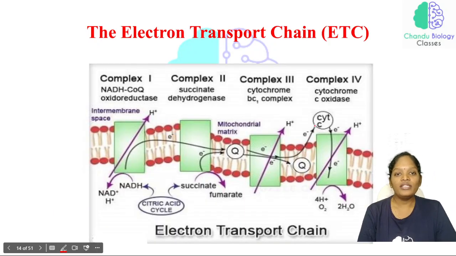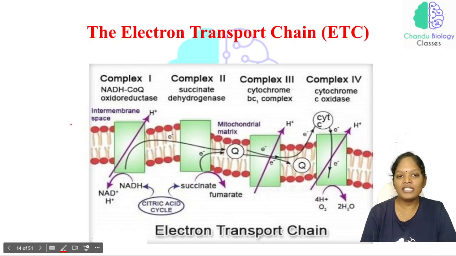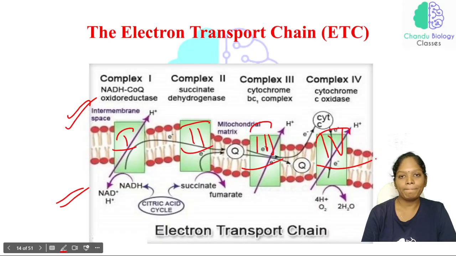So this is the holistic picture. Now if you see the picture, you can easily understand. For the first few slides you won't get anything, but in this slide you can get some idea. See here, this is the intermembrane space, and this is the matrix region, and this is complex 1, this is complex 2, this is complex 3, and this is complex 4, isn't it?